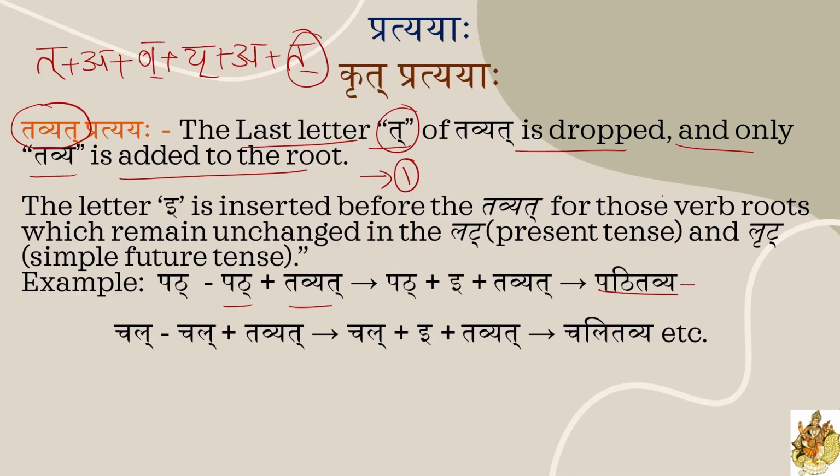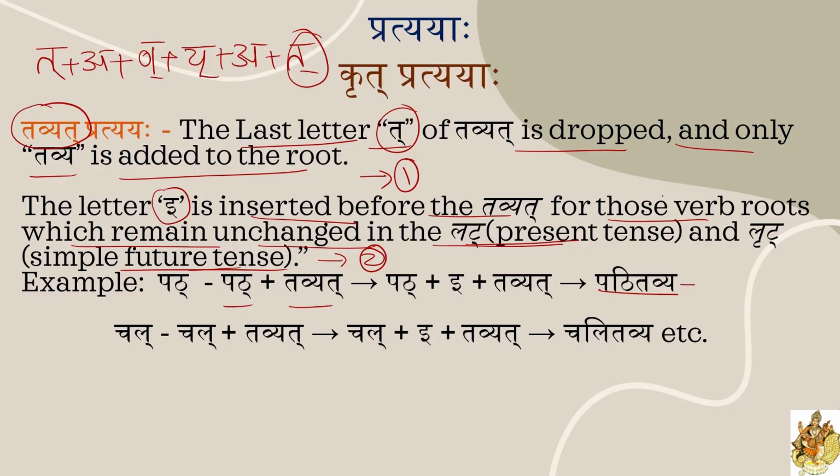That is the first rule. And the second rule: the letter E is inserted before tavyat for those verb roots which remain unchanged in present tense and future tense. This is the second rule. So while adding tavyat pratyay, first we have to drop the last ta. And second, before tavyat pratyay, the letter E is inserted for some verb roots, not for all. Which type of verb roots will get it? Those which remain unchanged in present tense and future tense.